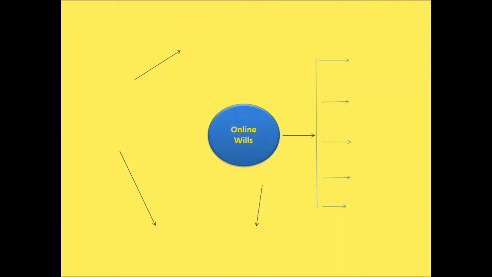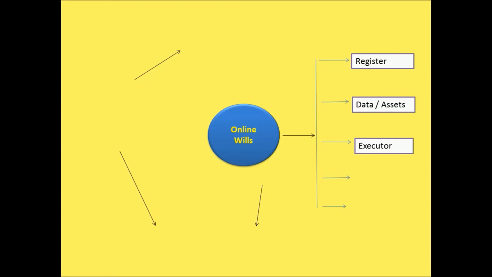For online wills, there are a lot of service providers offering this facility. If you want to avail an online will, you have to go to the service provider's portal, register your name and provide the data, including your physical assets and financial assets that you want to distribute. And you have to select a person as an executor, who should be a trusted person. Once the death happens, this person's role is to transfer the property to the legal heirs or to the person to whom you want to transfer the property.